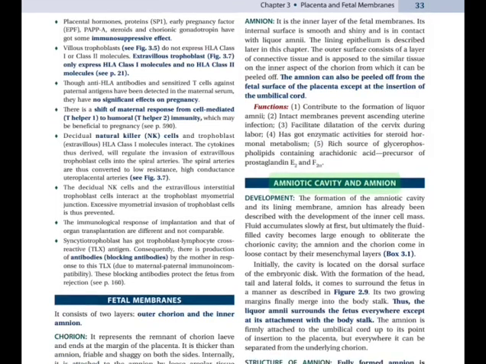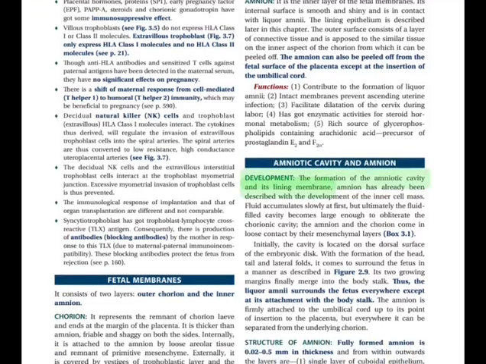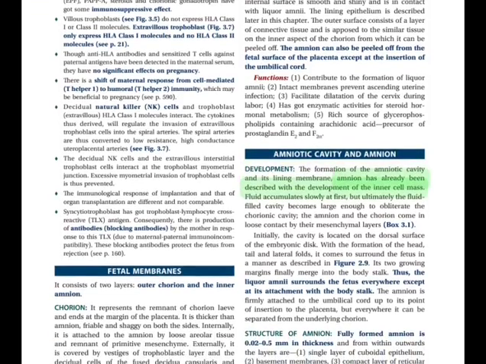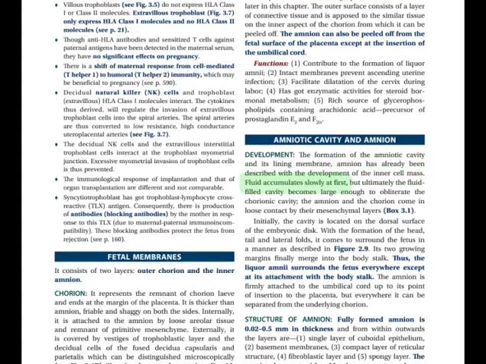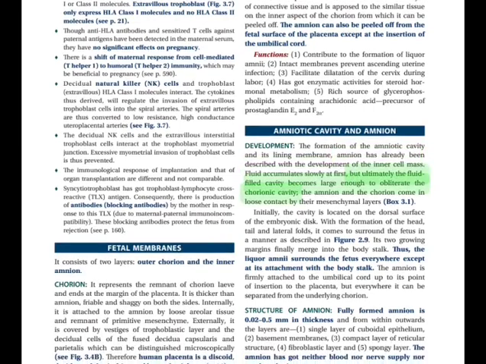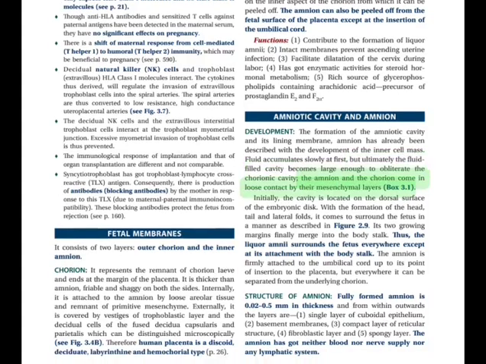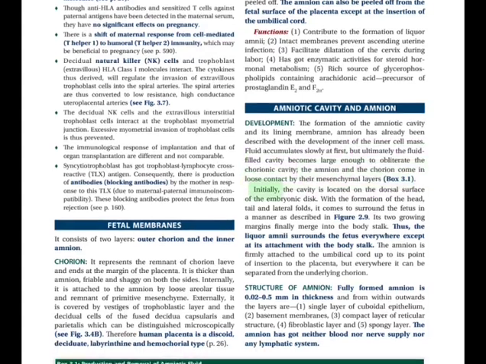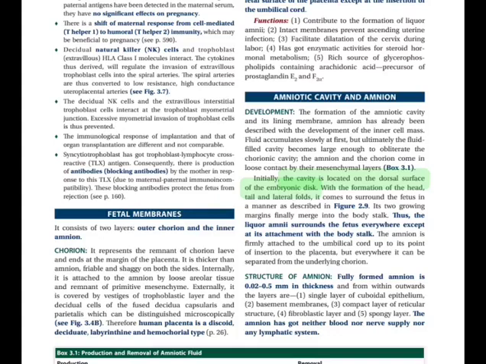Amniotic cavity and amnion. Development. The formation of the amniotic cavity and its lining membrane, amnion, has already been described with the development of the inner cell mass. Fluid accumulates slowly at first, but ultimately the amniotic cavity becomes large enough to obliterate the chorionic cavity. The amnion and the chorion come in loose contact by their mesenchymal layers. Box 3.1. Initially, the cavity is located on the dorsal surface of the embryonic disc.